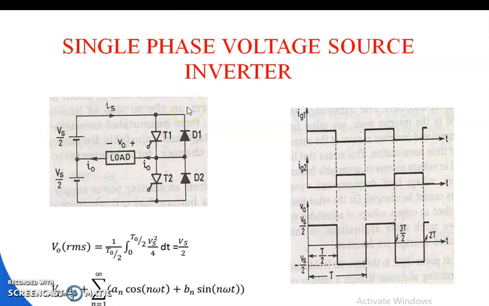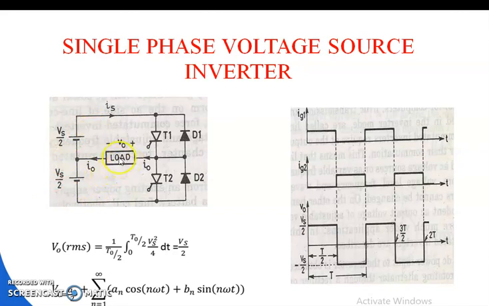First, we come to the single phase voltage source inverter. Two figures are drawn here, figure 1 and figure 2. Figure 1 comprises a pair of thyristors T1, T2 and a pair of diodes D1 and D2. The two diodes are connected in such a manner that diode D1 is connected anti-parallel to thyristor T1, and D2 is connected anti-parallel to thyristor T2. The total supply voltage is divided, Vs by 2 in the upper half of the bridge and Vs by 2 in the lower half of the bridge.